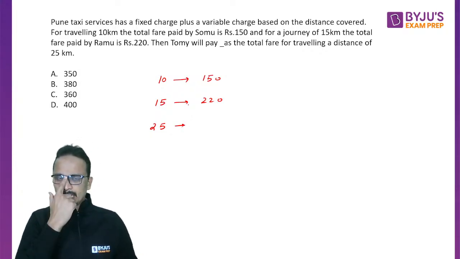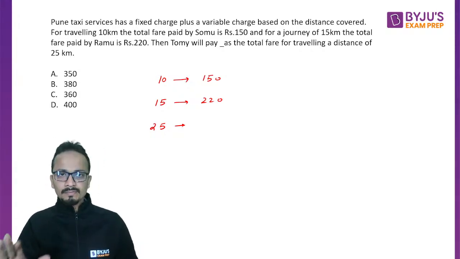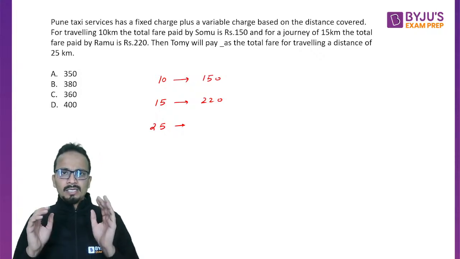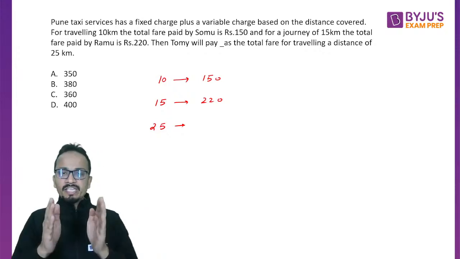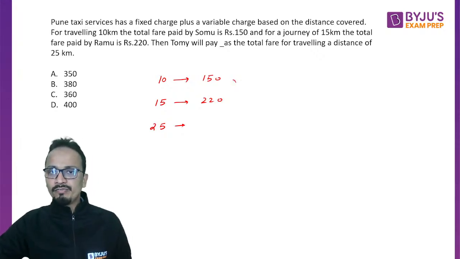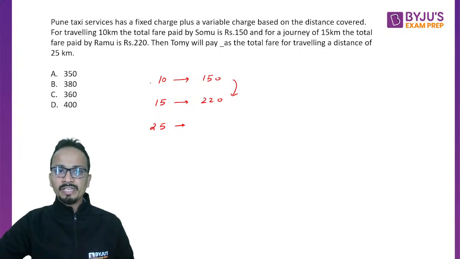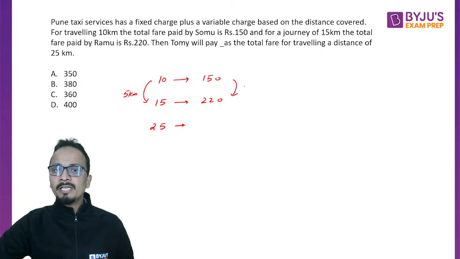Now there will be some students who will make equations for this. There is no need to do that; we can do it orally. There is a fixed component and a variable component. The fixed component will remain fixed for all three travels. The increase in fare from 10 kilometers to 15 kilometers is only because of the increase in distance by 5 kilometers. So an increase of 5 kilometers results in an increase of 70 rupees in the fare.